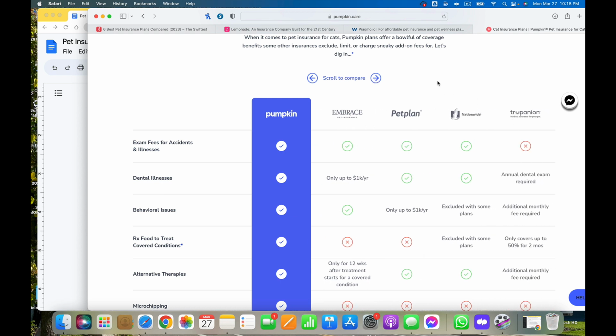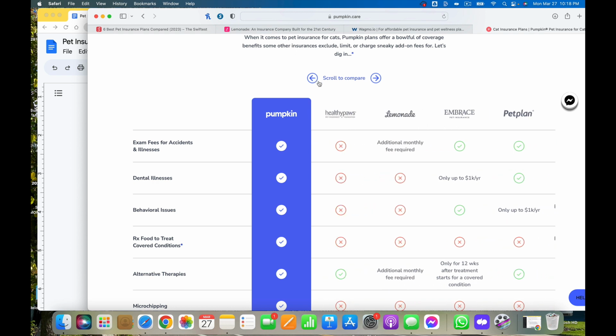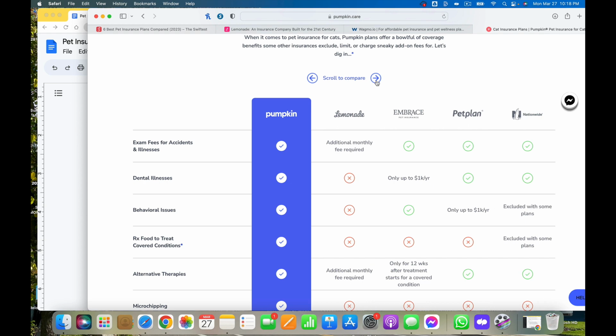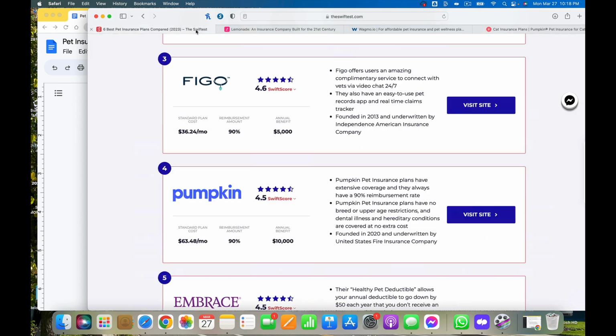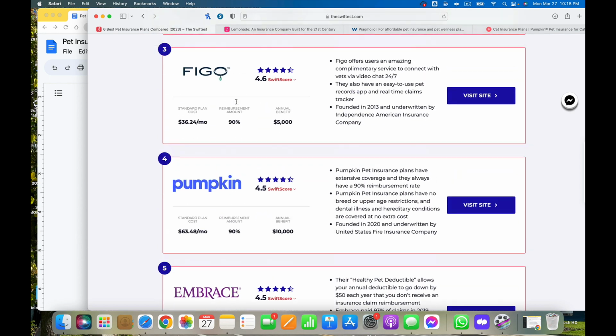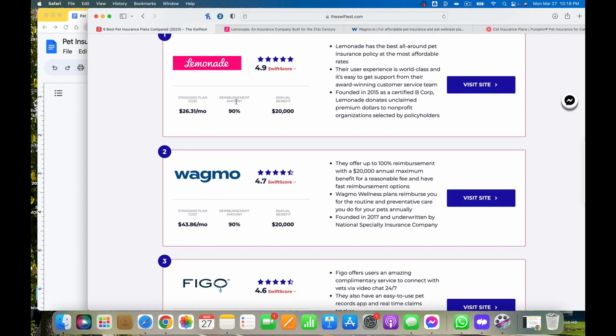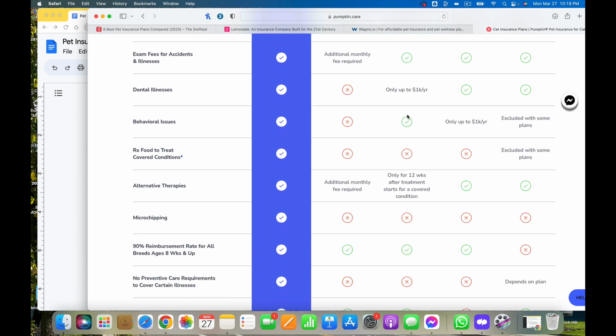Oh, they have Trupanion. Let's go back to here. Oh, they have Embrace. Okay, so we could do Embrace, Trupanion, and they didn't have Lemonade, did they? So Pumpkin, Lemonade, Embrace, that would be good to give 3 or 4. We can see if they would do that.